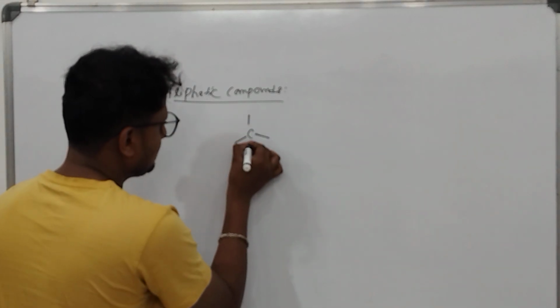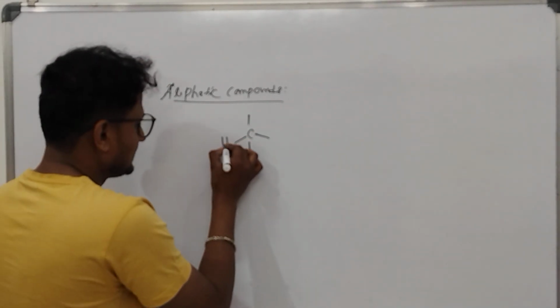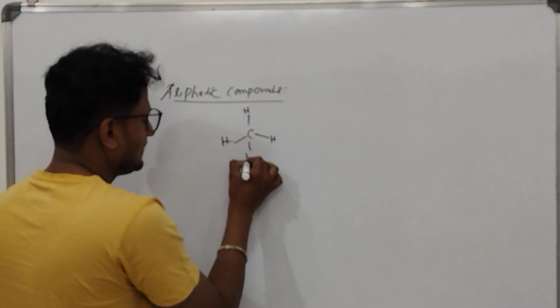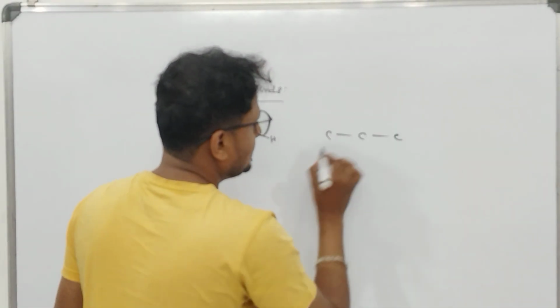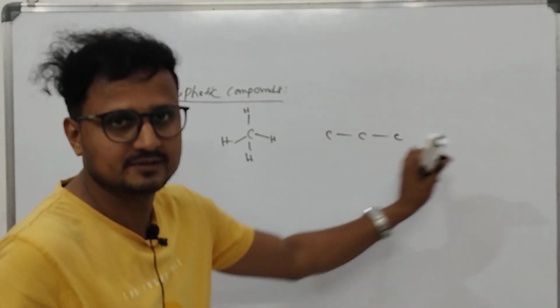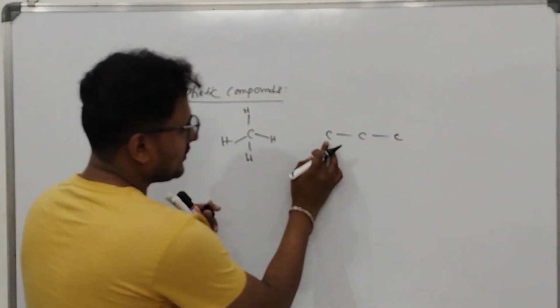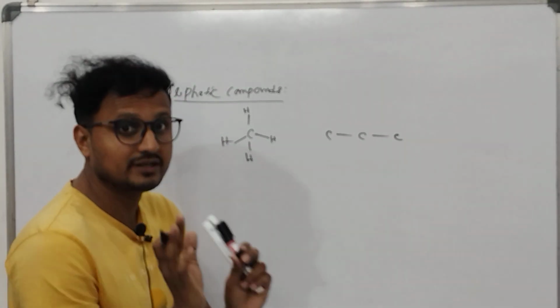Carbon with only single bond, you are filling up with the hydrogen, this is open chain. You are forming a compound with three carbons. So 3 carbon means 1 2 3. Now we have to fill up the valency.